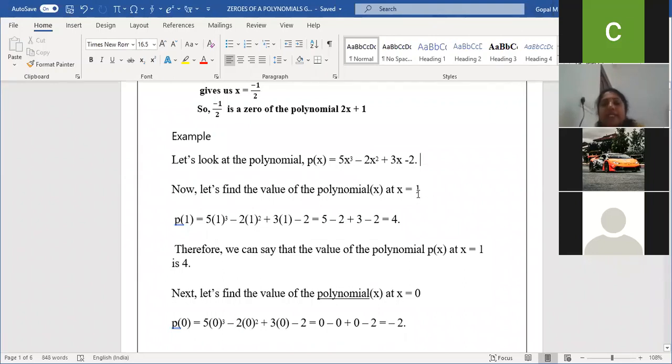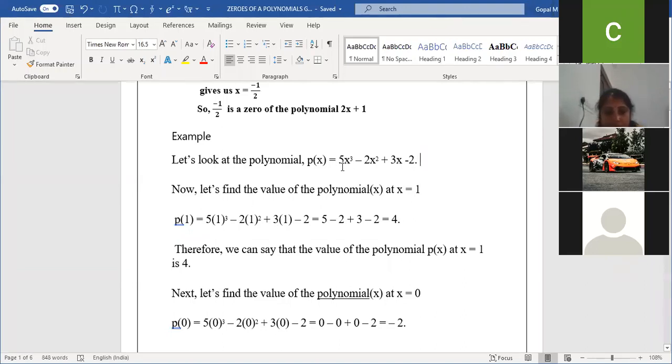Okay. This is not the exact answer. I'm just checking. For this value, are we getting 0 or not? So the x value I've taken is 1. I'm just assuming whether we may get 0 or not. Are we getting 0 here? No. So is 1 a zero of the polynomial? No, ma'am.